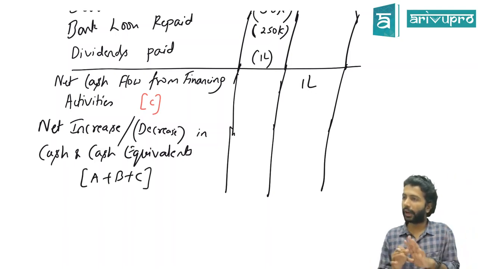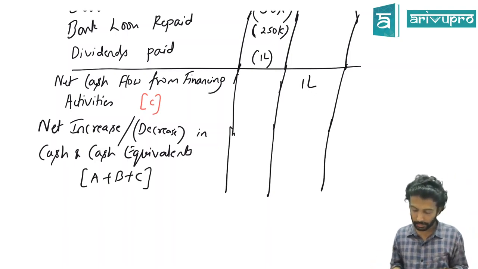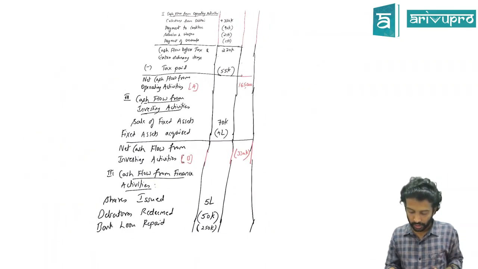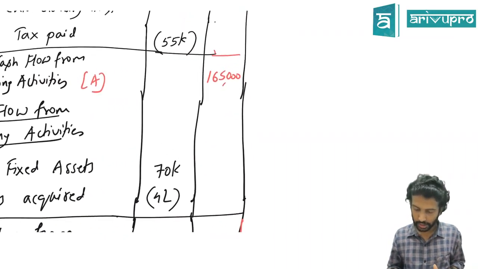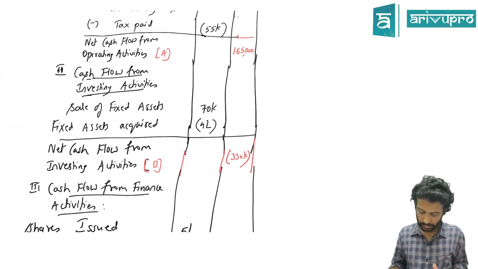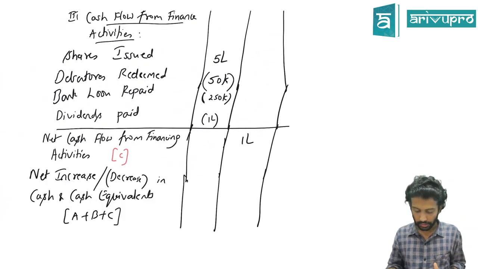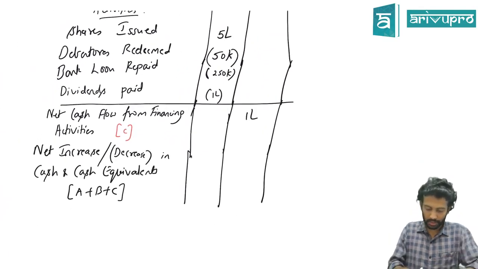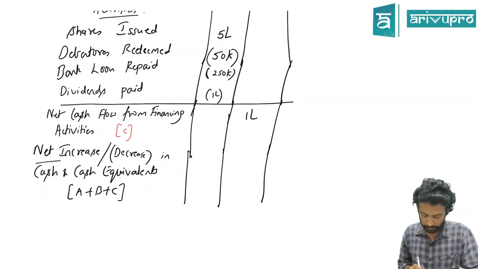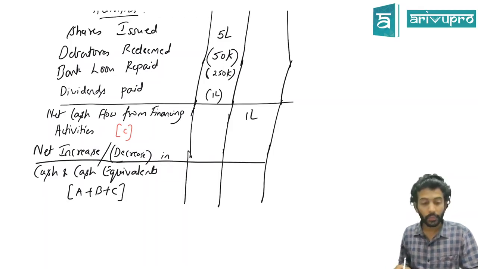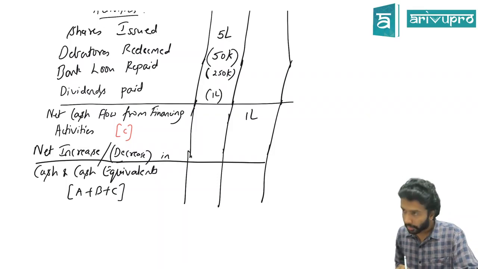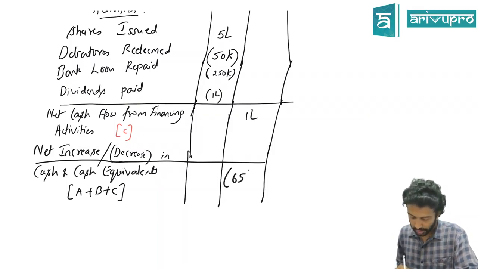Add every activity, you'll get all the activities put together how much cash flow. Your operating activity generated 1 lakh 65, investing generated minus 330, finance however generated plus 1 lakh. So that means net increase or decrease is how much then? Minus or plus? Minus 65,000.